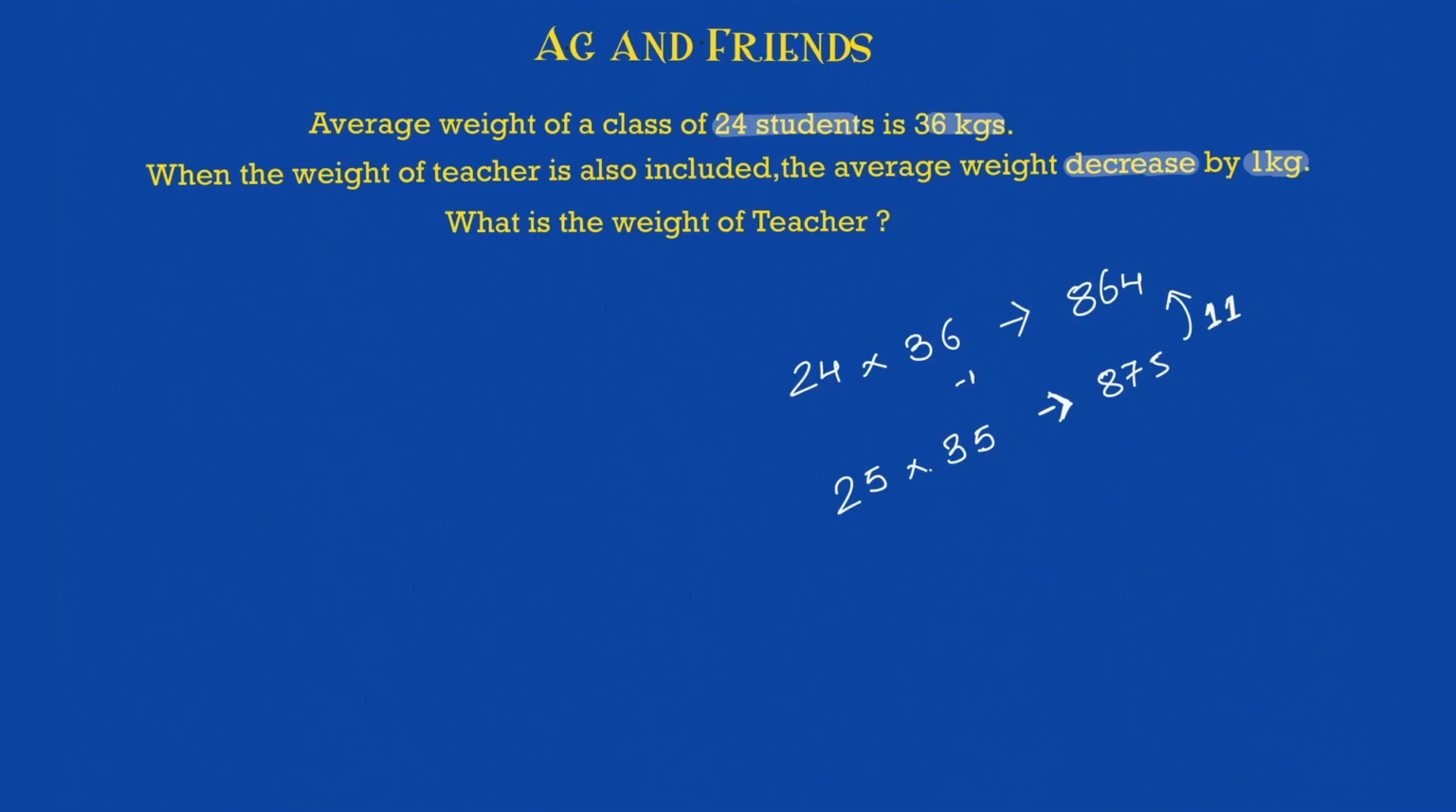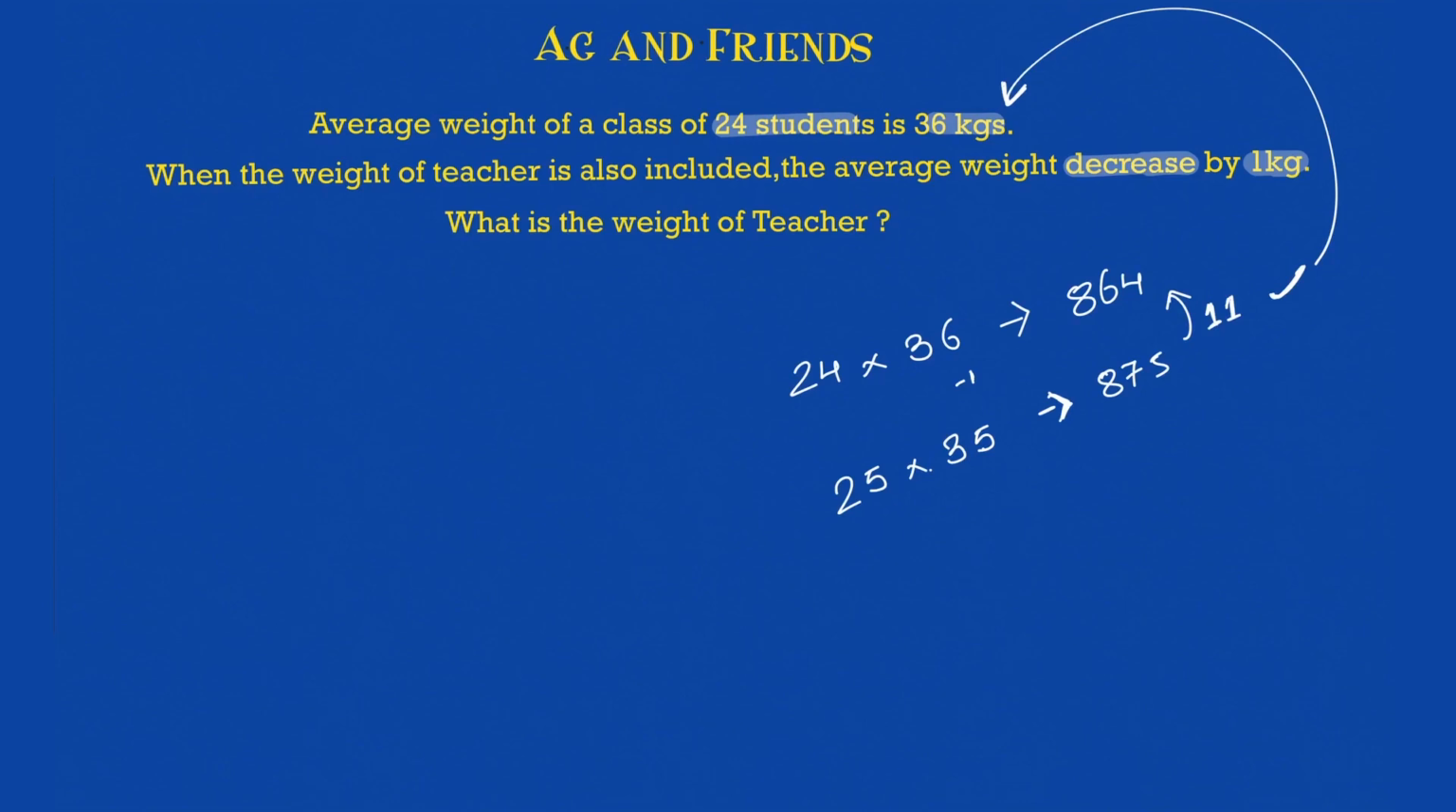Because you know that now the teacher came up with a lesser weight. Yes, it's quite a lesser weight. Lesser weight compared to what? Compared to the actual average which was there during that time. If I say 24 students have a weight of 36 kg, the teacher came up with 11. So it took weight from the rest of the students. Okay, and that's why the overall average decreased. That's how you have to visualize the problem.